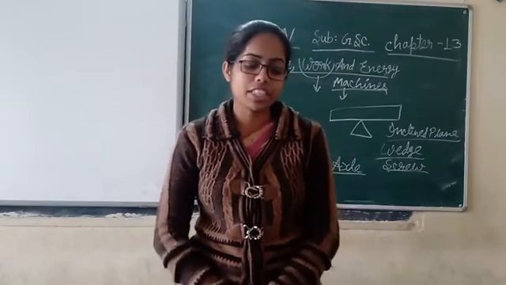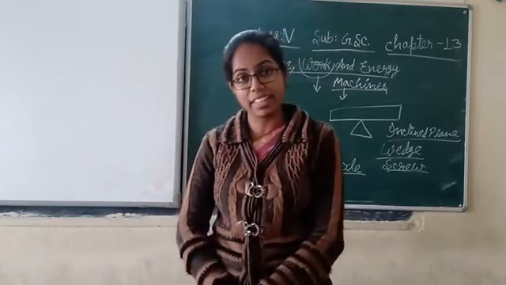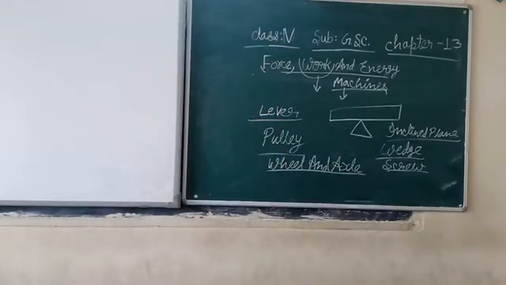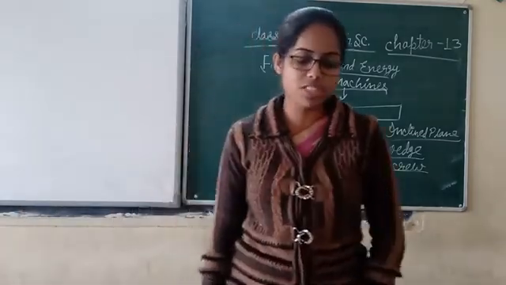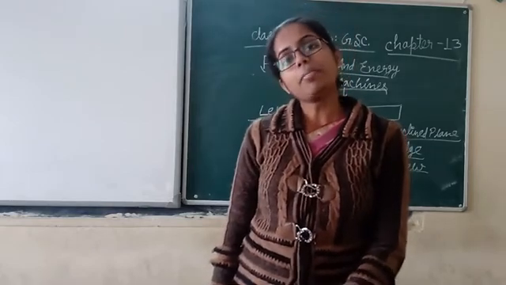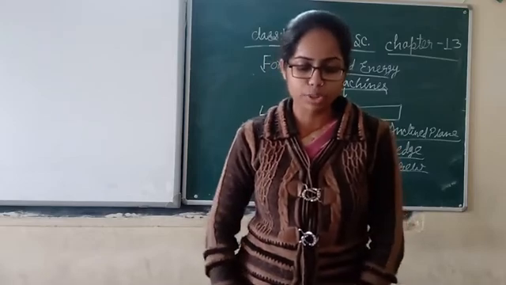One activity is given in the book to show how a screw is actually an inclined plane. I said no, this screw is also an inclined plane. Let's see how the screw is an inclined plane. What do we have to do? We have to cut a right triangle from paper. What is the meaning of right triangle? It means one angle is 90 degrees. Like that, we have to cut a triangle.